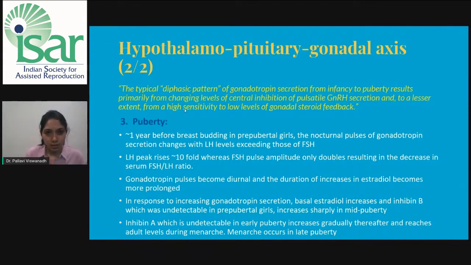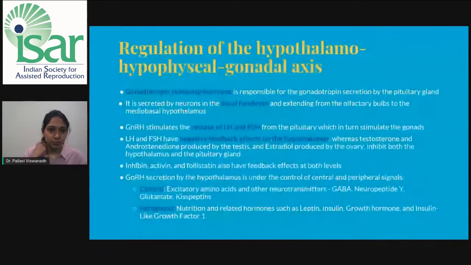In response to this increase in gonadotropin secretion, the basal estradiol level also increases, and inhibin B, which was undetectable in prepubertal girls, increases sharply in mid-puberty. Inhibin A, which was undetectable in early puberty, increases gradually and reaches an adult level during menarche. Menarche occurs in late puberty. We have now understood the axis and its various components.